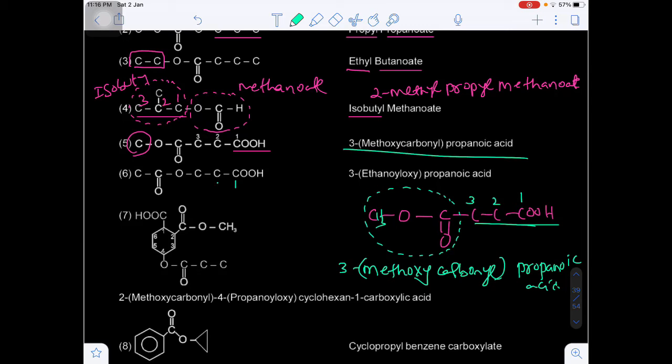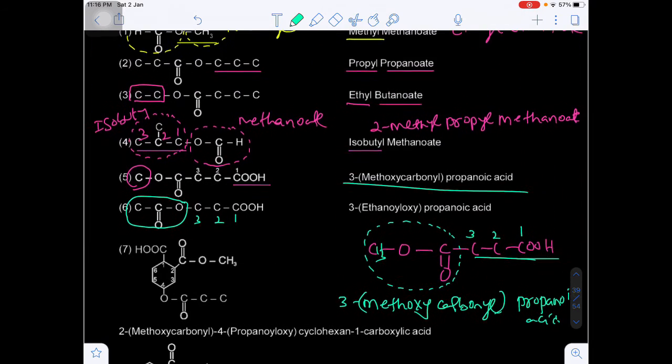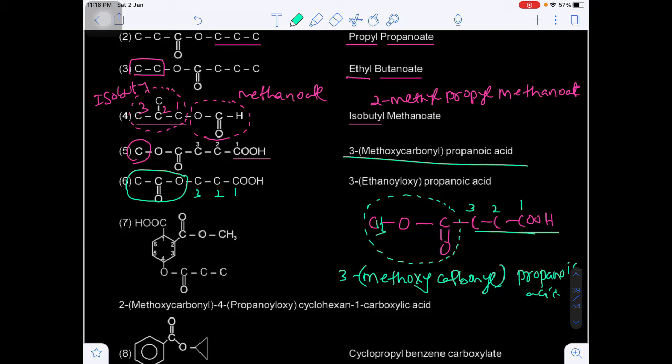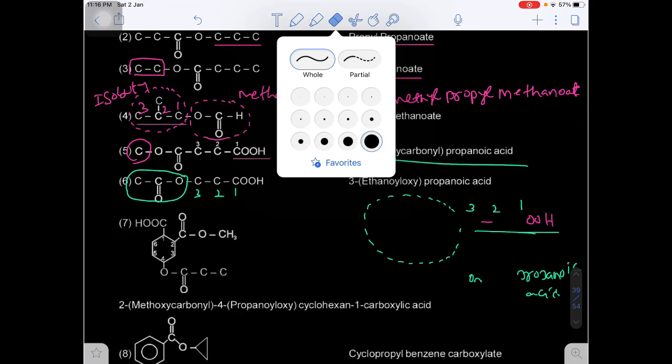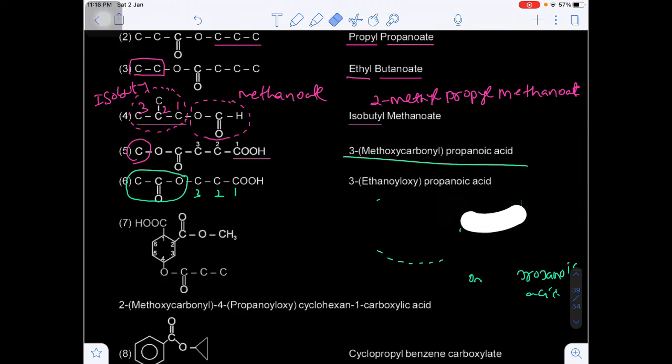Now here also you see first carbon, second carbon, third carbon. Now in this case what happens? Oxygen will be connected here. Are you getting my point? Now in this case, what we have to write is the IUPAC name of this compound.